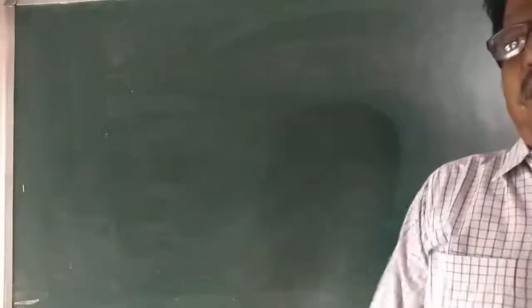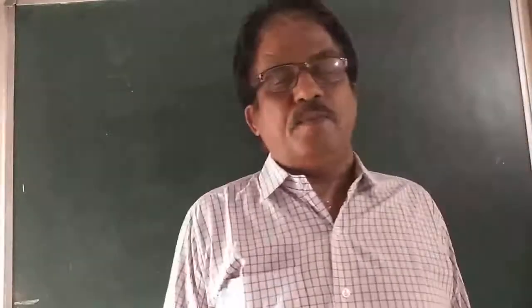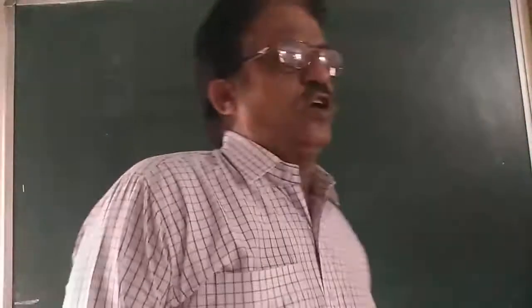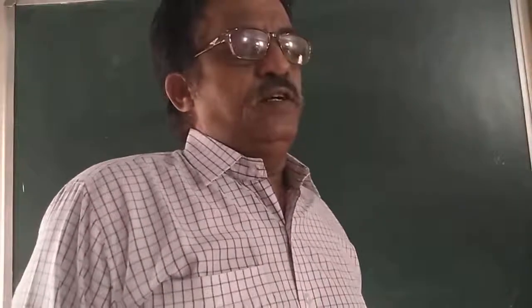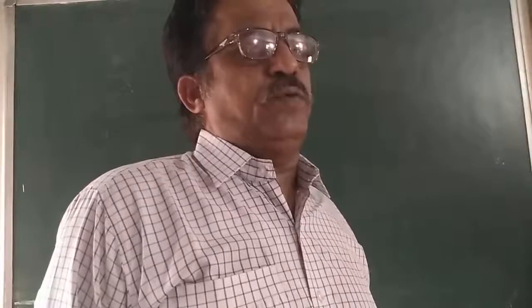I am again in front of you to see some more details, some more articles of our chapter Ray Optics. In our last module, we have seen a lot of things about ray optics, scattering of light, application of spectrum of light.